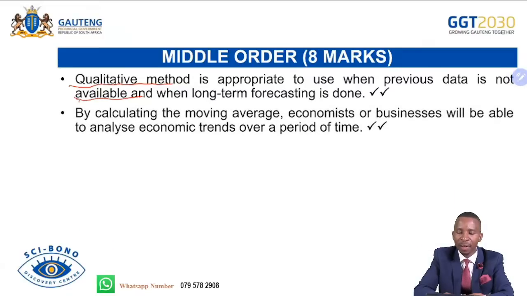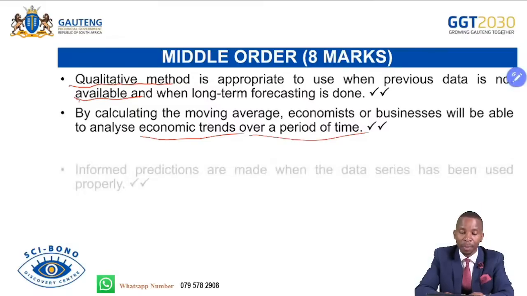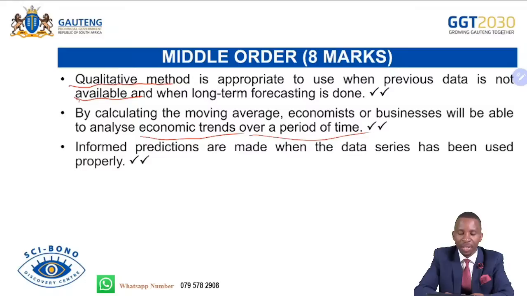By calculating moving averages, economies or businesses will be able to analyze economic trends over a period of time. So calculating moving averages allows economic people to do what? To be able to analyze and predict even the future and the past of the economic performance. Informed predictions are made when the data series has been used properly. If information is available and is used accordingly, there will be proper predictions in there.